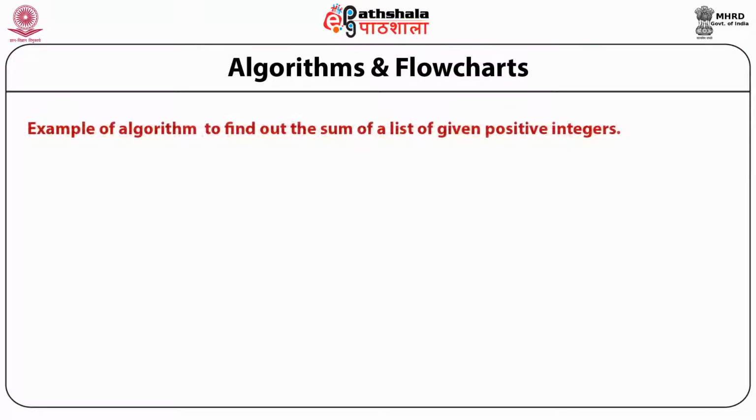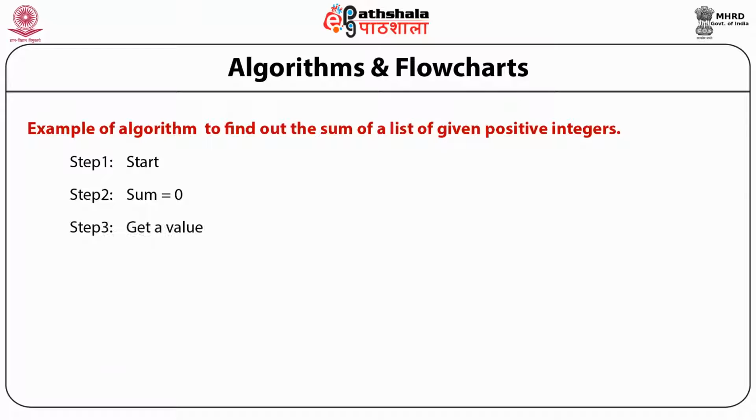This is an example of an algorithm to find the sum of a list of given positive integers. As we know, algorithms are written in a step by step manner. This algorithm has 8 steps. In step 1, we should always write the start. Then in step 2, we have taken a variable, sum, and initialized it to 0.